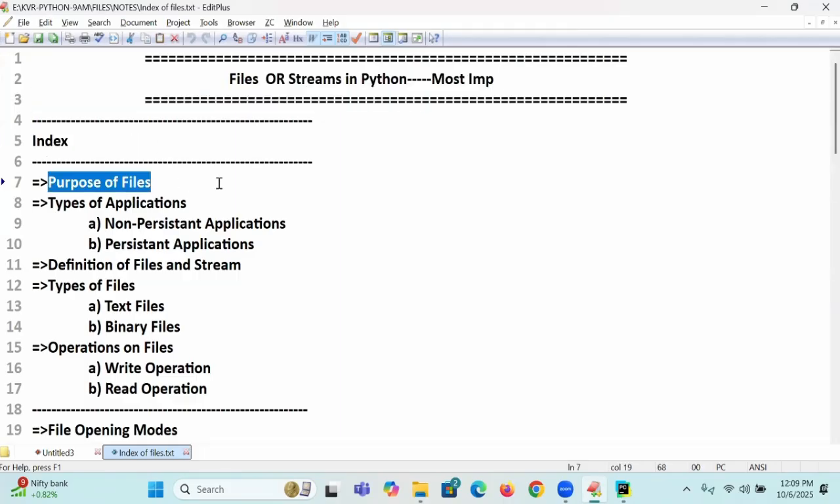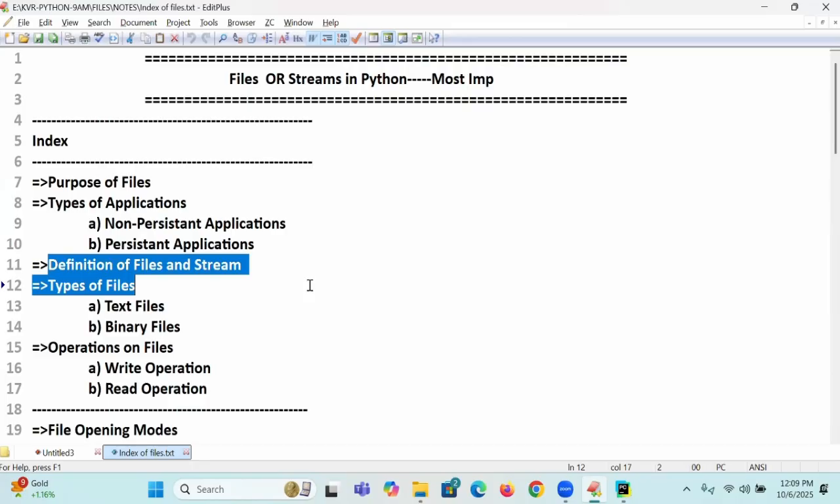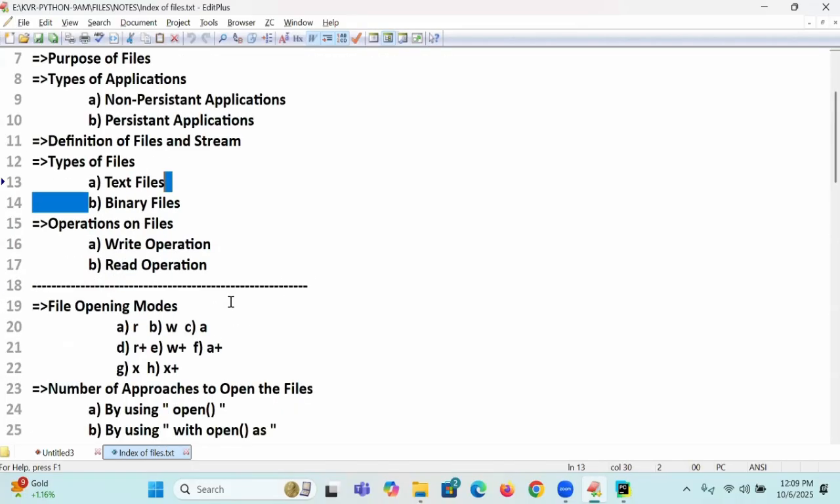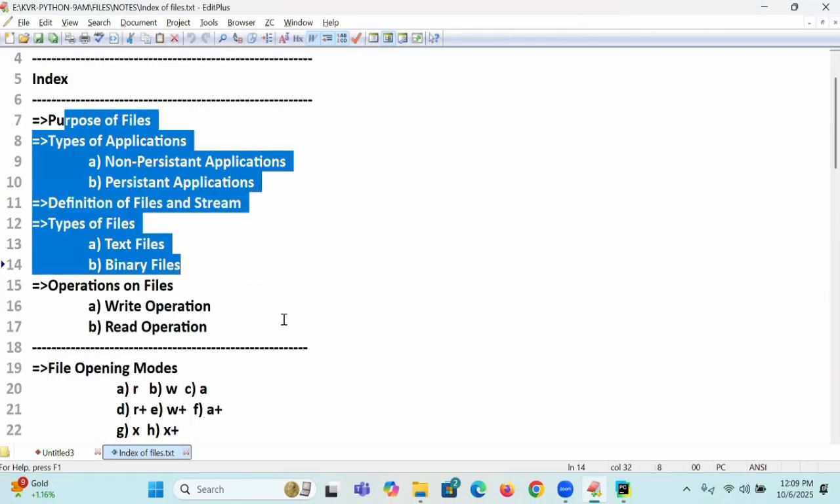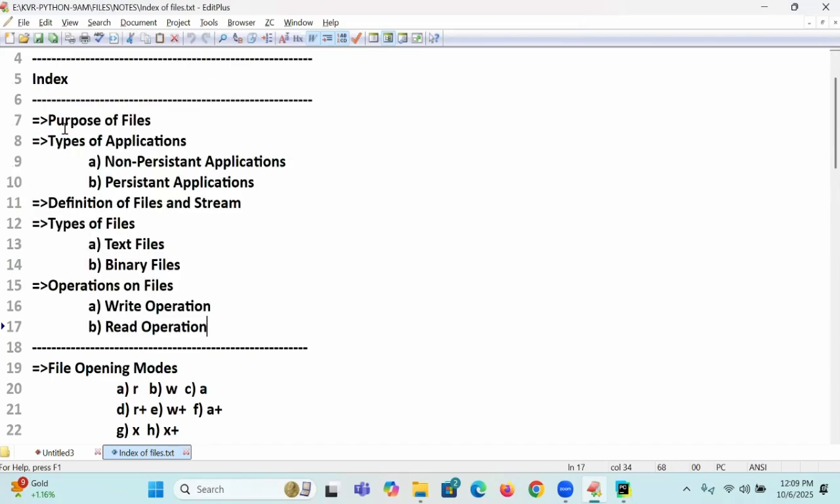Purpose of files, types of applications, non-persistent and persistent, definition of files and streams, types of files, text files, binary files, operations on files, write operation, read operation, file opening modes. This is the concept part. I want to cover it.